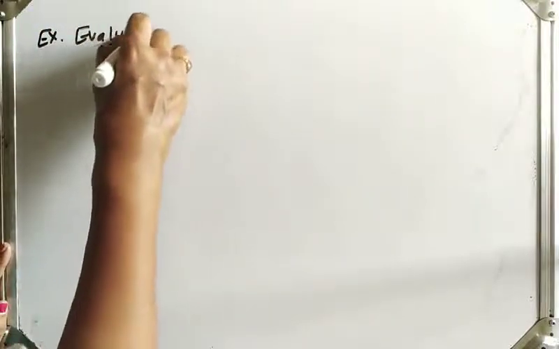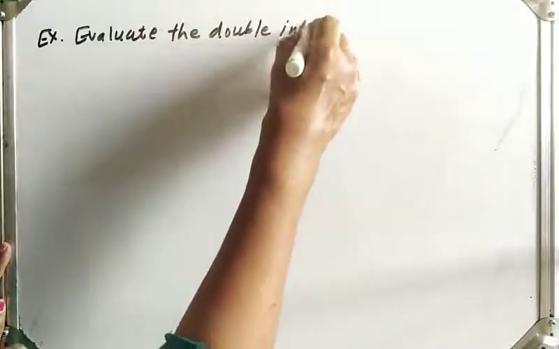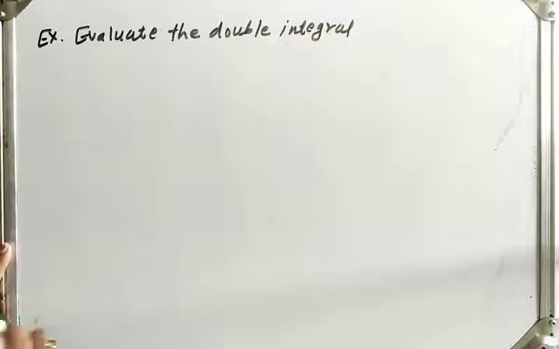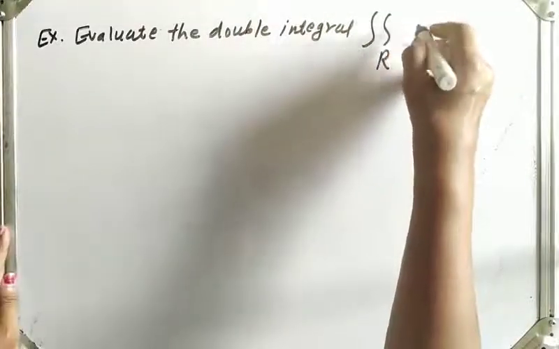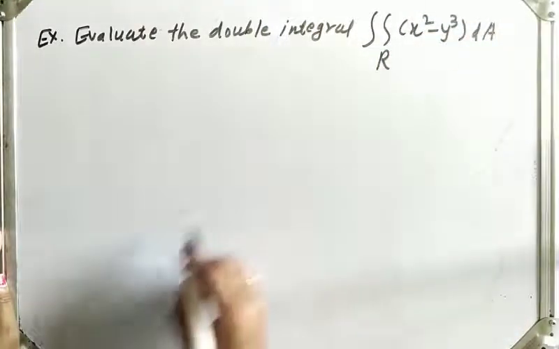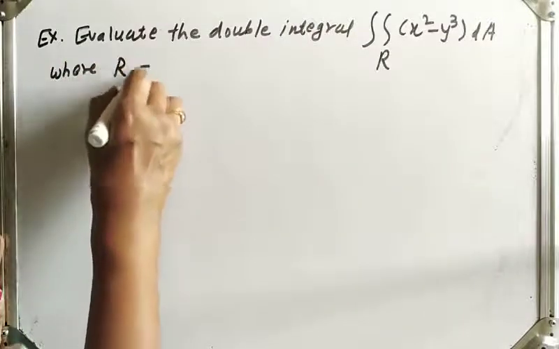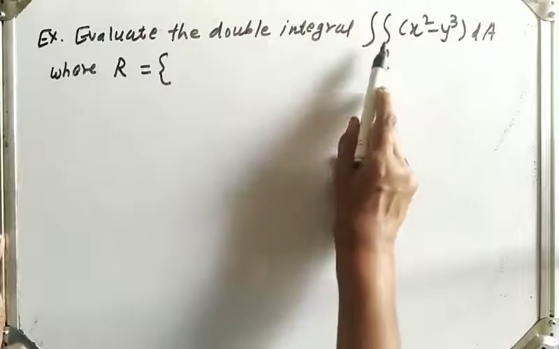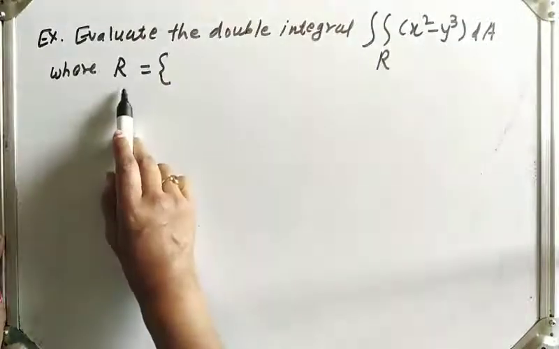Example: evaluate the double integral over R of x squared minus y cubed dA, where R is the region, and we integrate over this region R. What is that region?